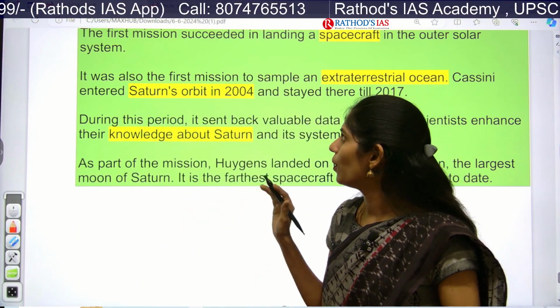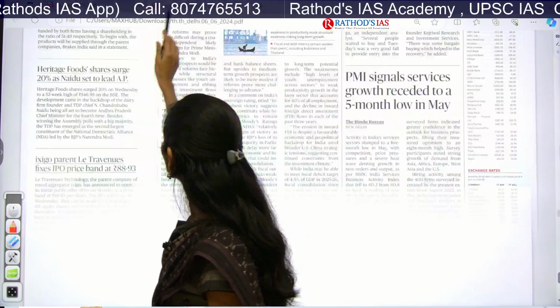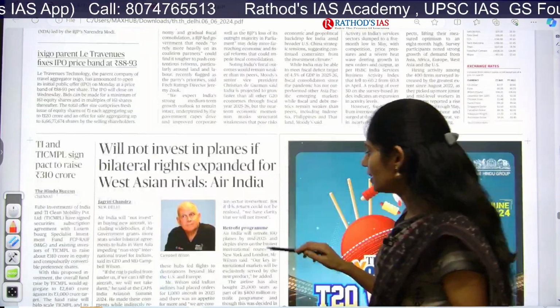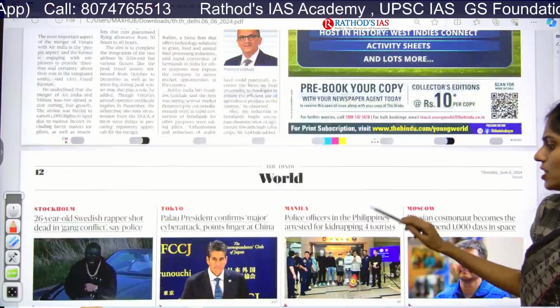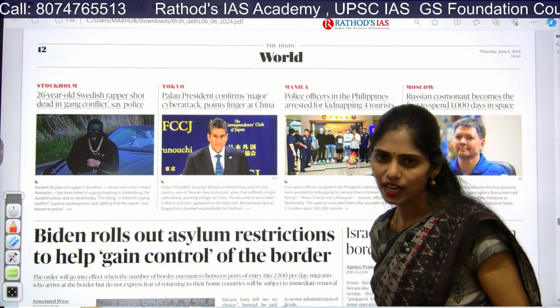So these are the important articles which appeared in today's Hindu newspaper. Other than this I found nothing. So do not waste much of your time reading irrelevant articles.